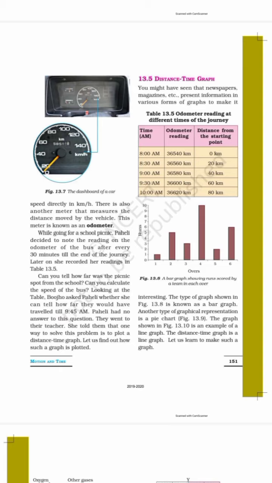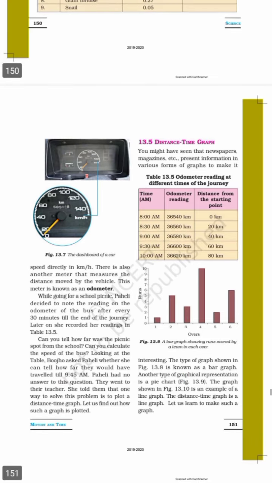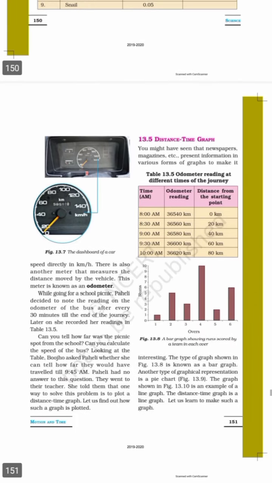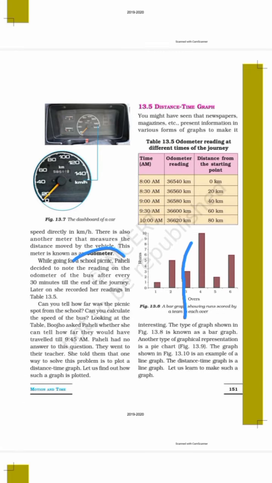It will give you a graph of time over here and distance over here. So let me simplify it once. First of all, you know what a speedometer is, which will give you speed, and what an odometer is, which will give you distance. Odometer gives you distance.